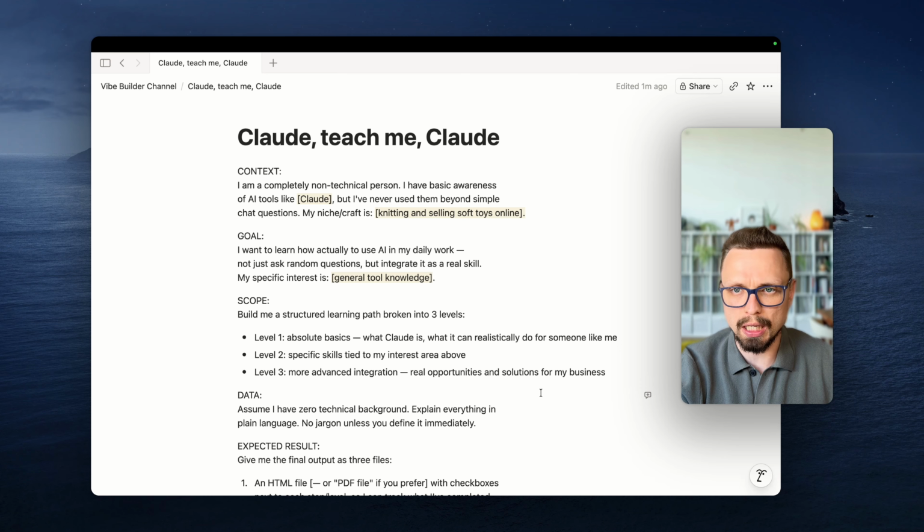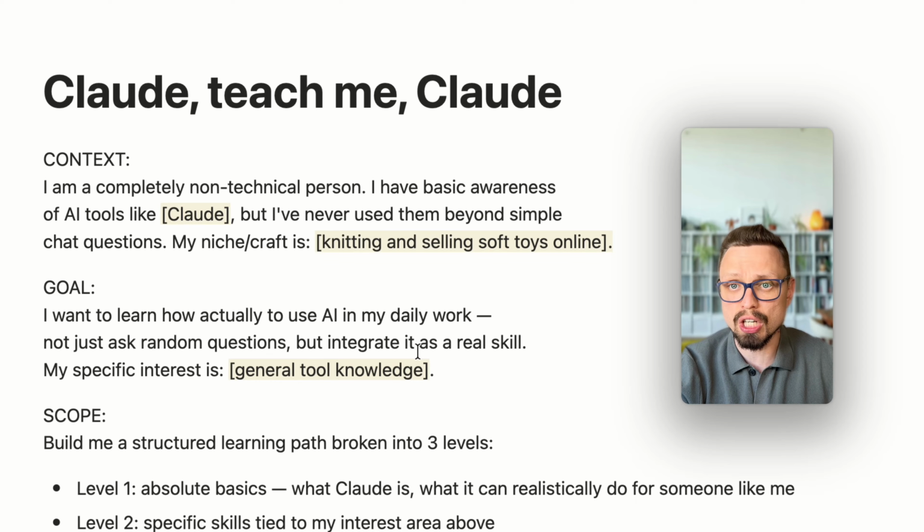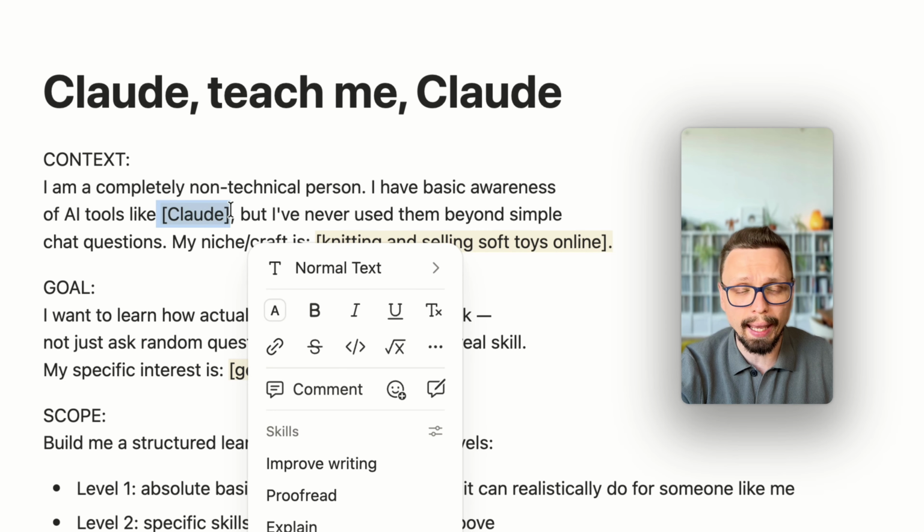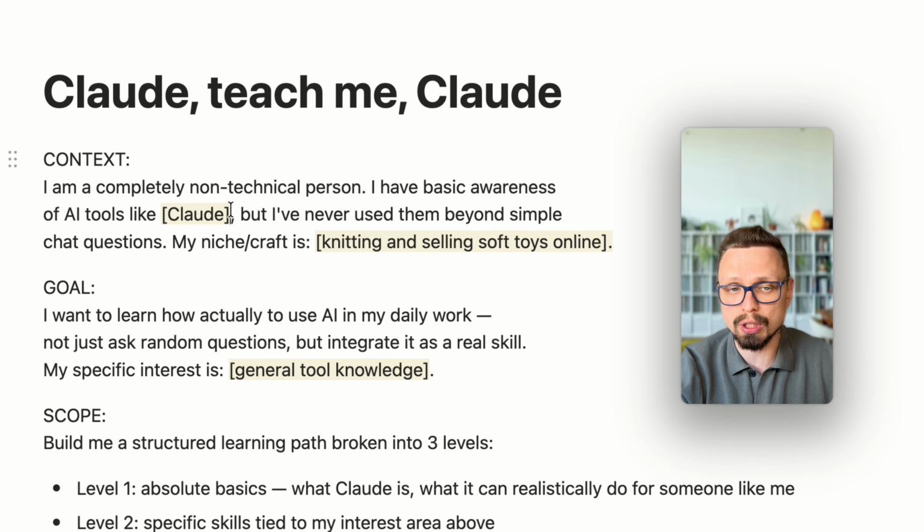But here I want to show you a couple of things that you can adjust for yourself. The first one is the tool. You can use Claude, but you can also use any different tools that you prefer: Perplexity, ChatGPT, Gemini, Grok, etc. A lot of tools exist in the market now. But in this case, I will show you Claude. You can change this parameter in the future, but now let's use Claude.